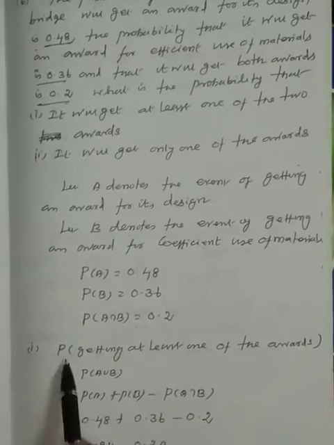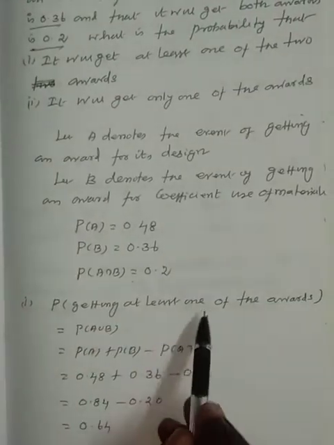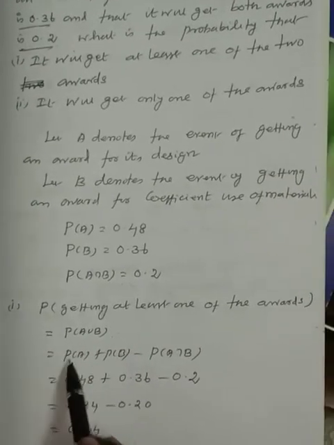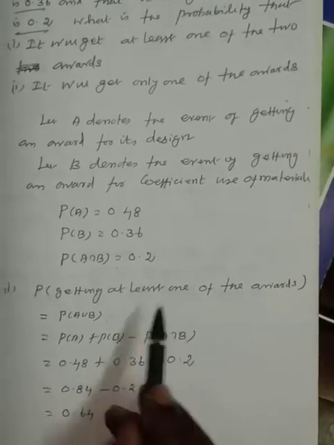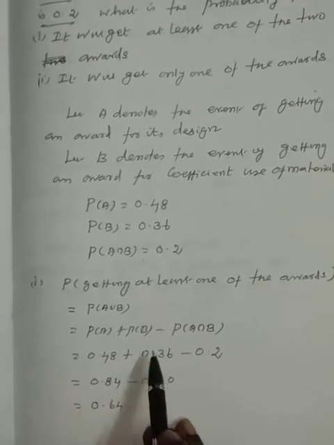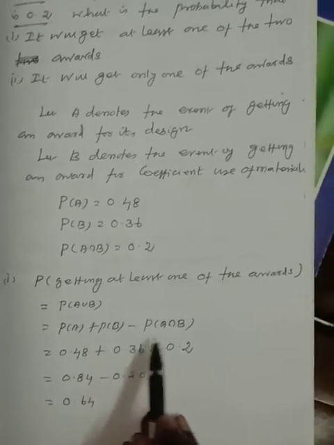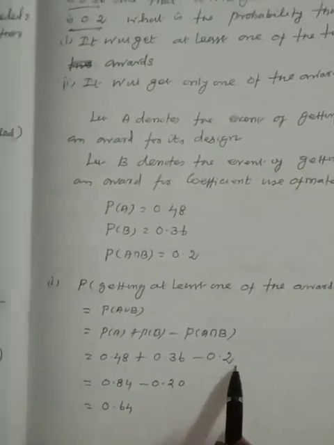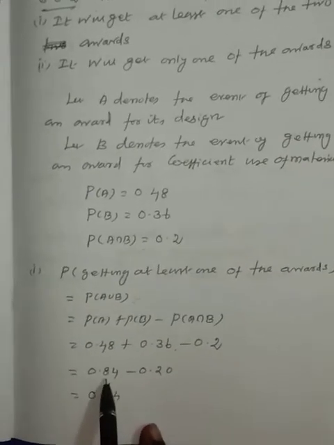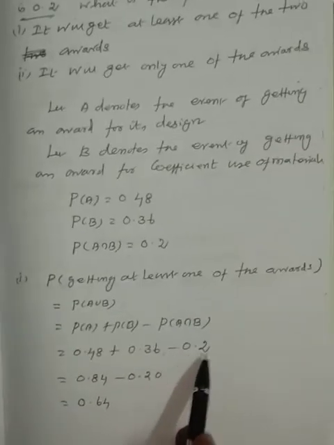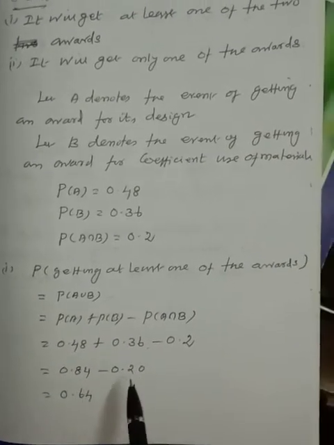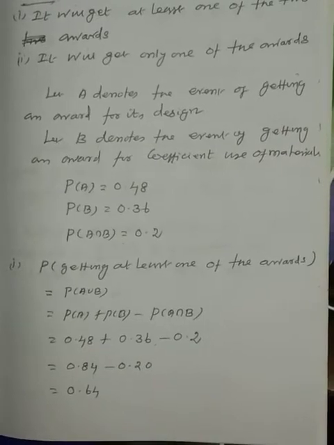Subdivision number 1. The probability of getting at least one of the awards is equal to P of A union B, which is equal to P of A plus P of B minus P of A intersection B. P of A is 0.48, P of B is 0.36, minus P of A intersection B which is 0.2. Take the first two terms. Adding, we have 0.84, minus the last term 0.20. Subtract 0.20 from 0.84.